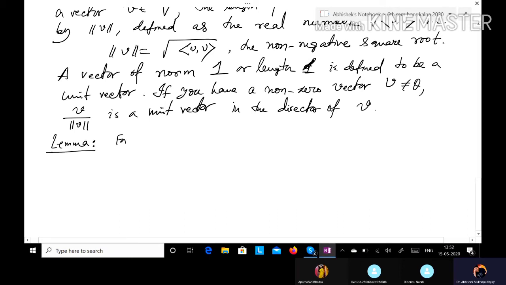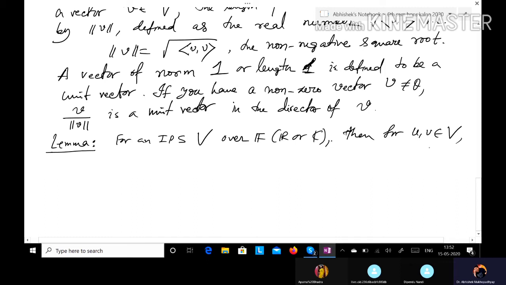For an inner product space V over F, R or C, then for u, v belonging to V, and for alpha, beta belonging to the field F, the inner product <alpha u + beta v, alpha u + beta v>,